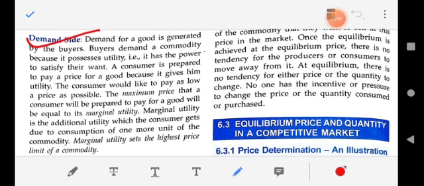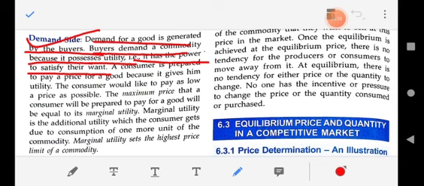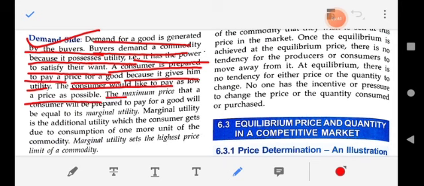Demand for a good is generated by the buyers. Buyers demand a commodity because it possesses utility, means usefulness. It has the power to satisfy their wants. A consumer is prepared to pay a price for a good because it gives him utility. The consumer would like to pay as low a price as possible. The maximum price that the consumer will be prepared to pay for a good will be equal to the marginal utility.